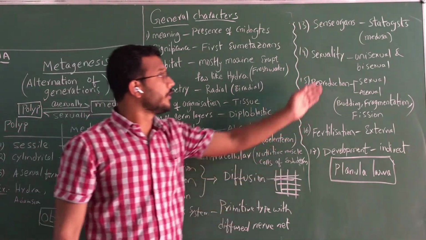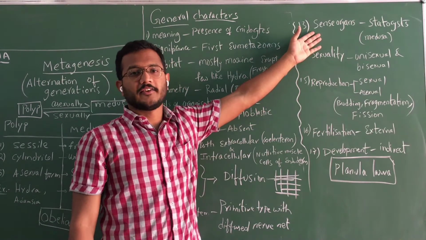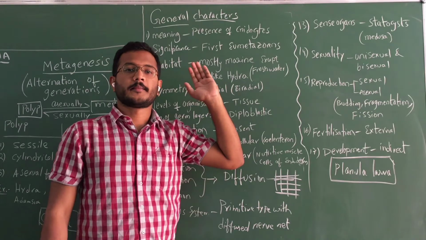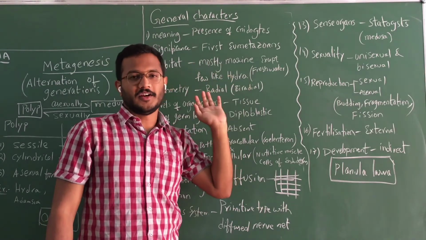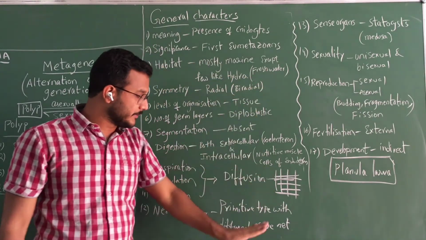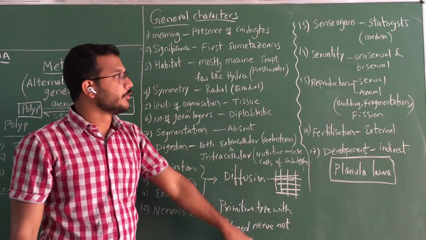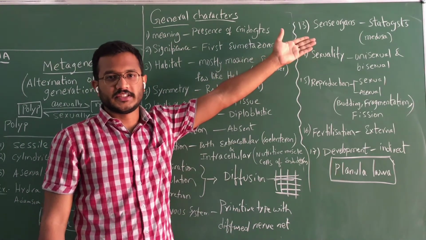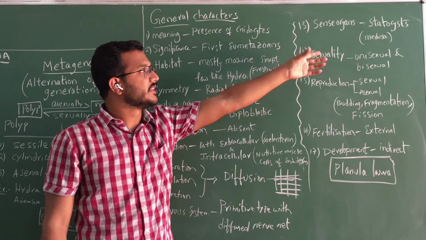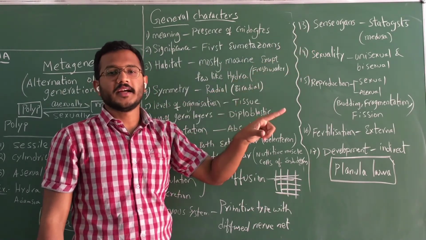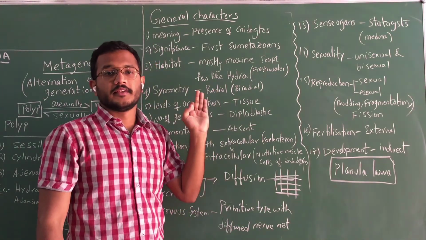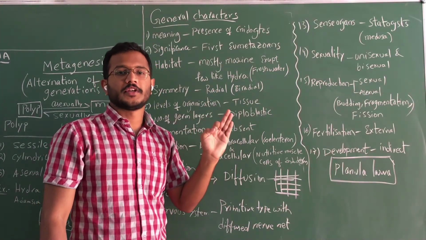And here if you observe, the sense organs are developed. In poriferans, the nervous system is absent, that's why sense organs are also absent. But here the nervous system is slightly developed, so we have the sense organs, very important. Those are statocysts. These are only present in the medusa form, but absent in the polyp form. So we have to observe very carefully. The statocysts are present in the medusoid forms.